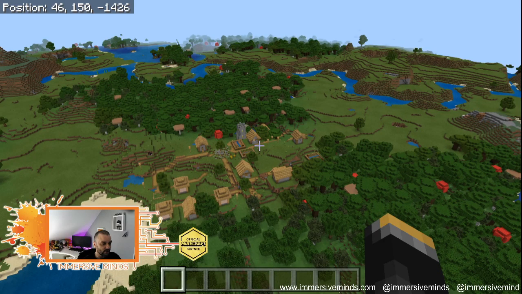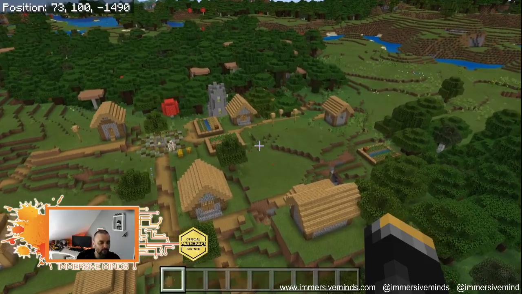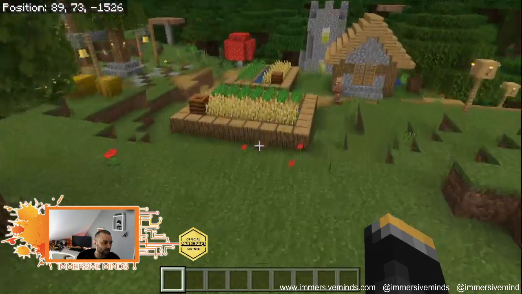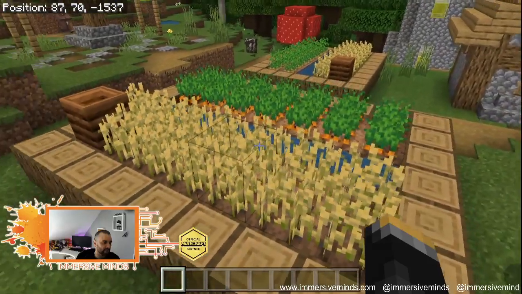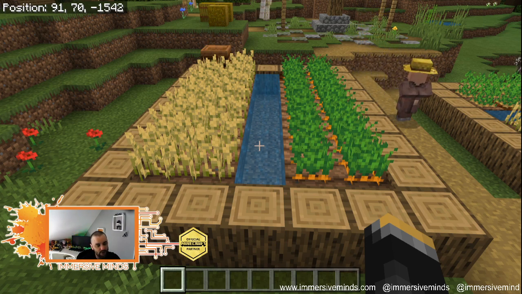So here we are. If we head down, villages form naturally in Minecraft, and what we are looking for in here is that they actually form with farms built in. So we're looking at a farm here, and we're going to start off by looking at how the game automatically creates farms.